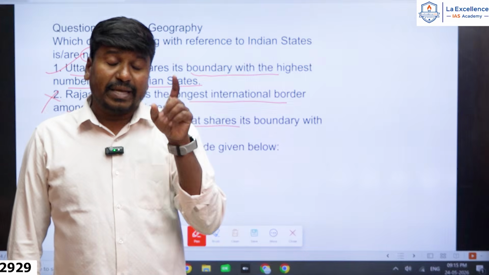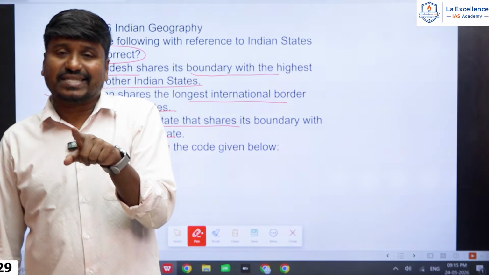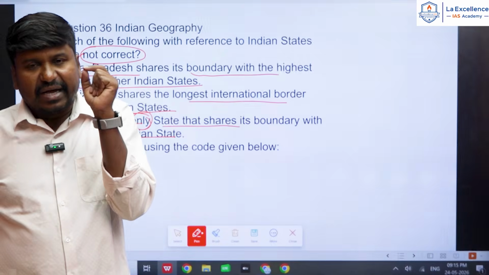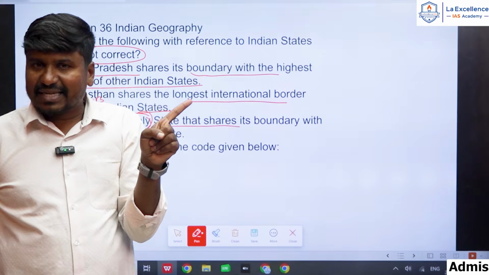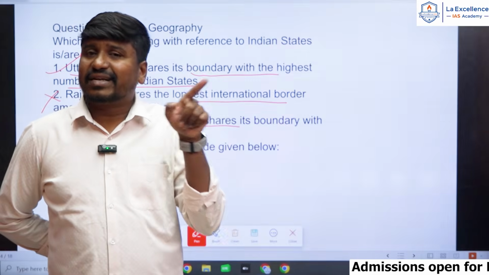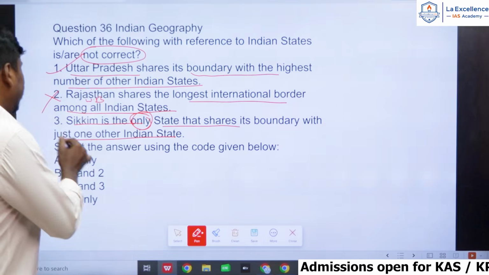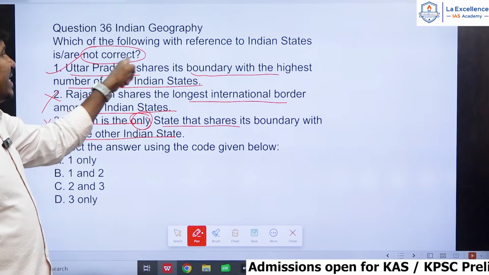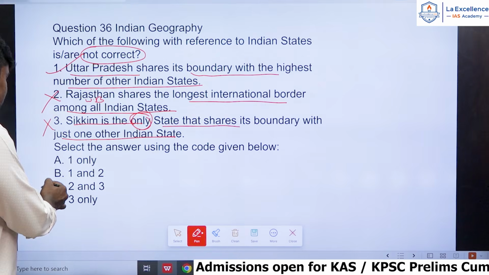Meghalaya has a border with only one state, that is Assam. And here, Sikkim has a border with only one state, that is West Bengal. So the third statement is also wrong. So they are asking for the incorrect statement. So the answer should be C, right?